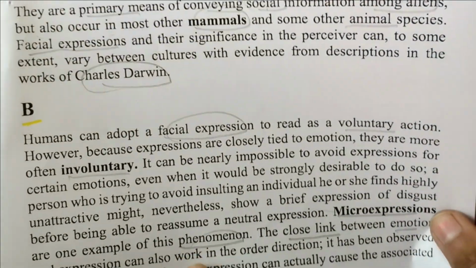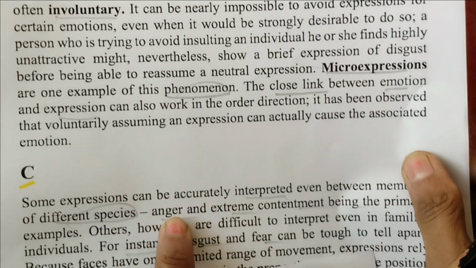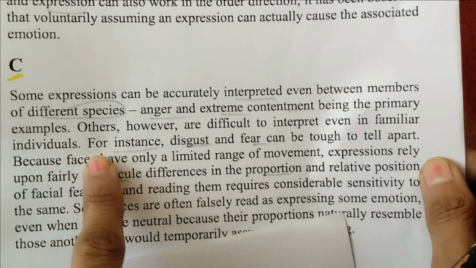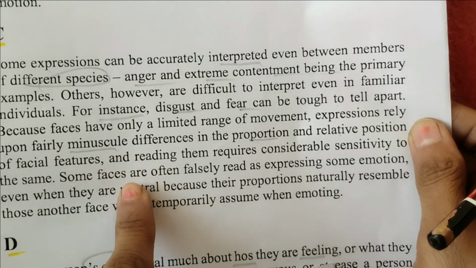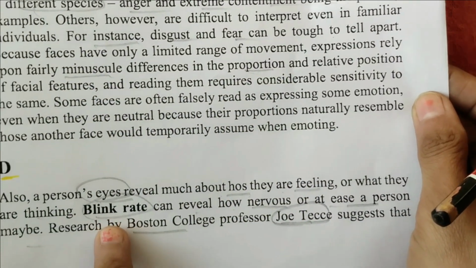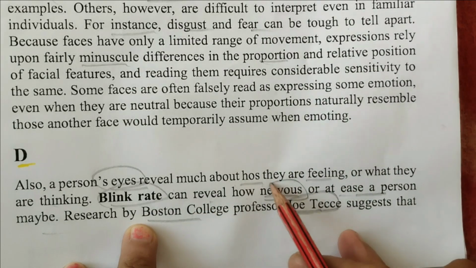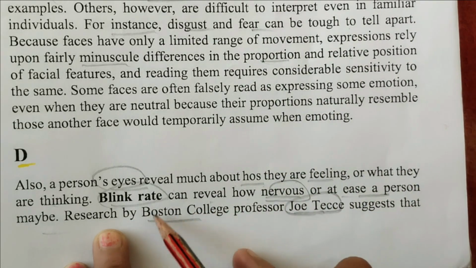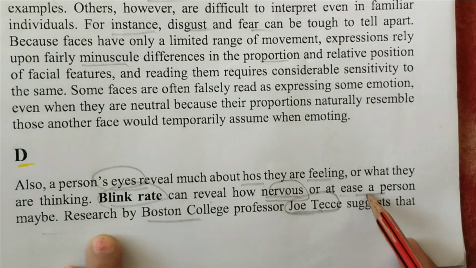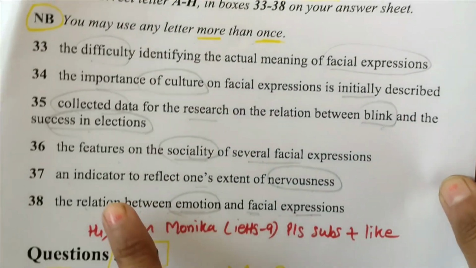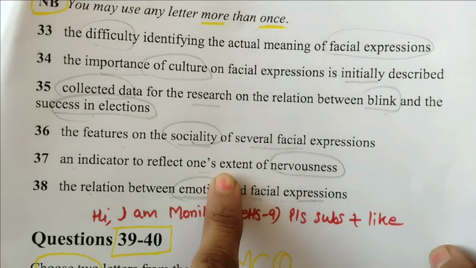Facial expression is everywhere. See this, different species is also there. Blink is here. Yes, and the nervous word is also here: can reveal how nervous or at ease a person may be. An indicator to reflect one's extent.